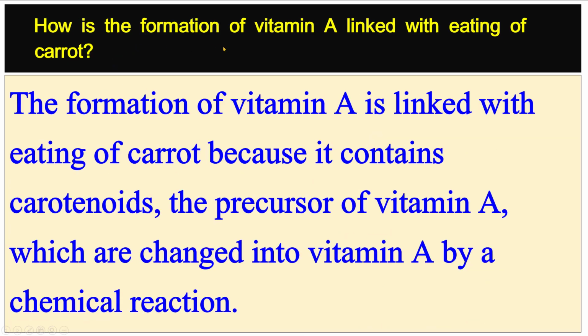How is the formation of vitamin A linked with eating of carrot? The formation of vitamin A is linked with eating of carrot because it contains carotenoids, the precursor of vitamin A, which are changed into vitamin A by a chemical reaction.